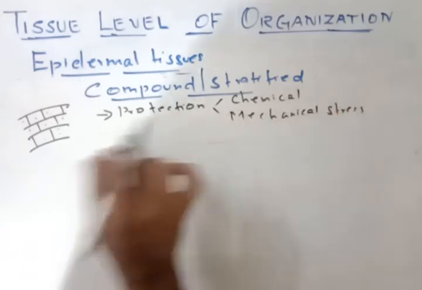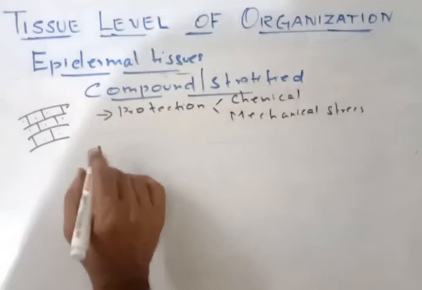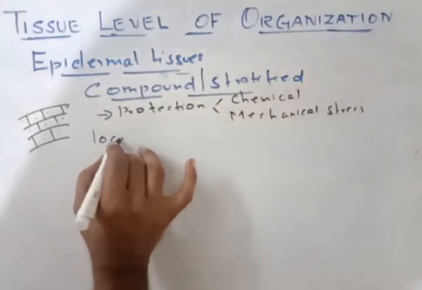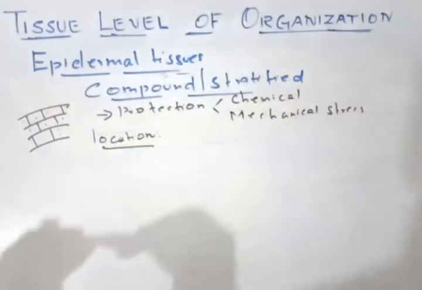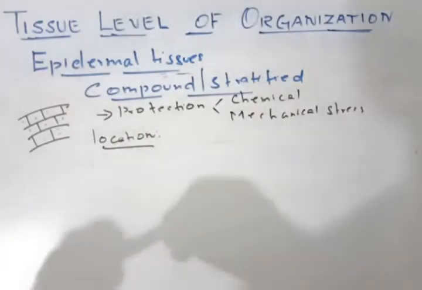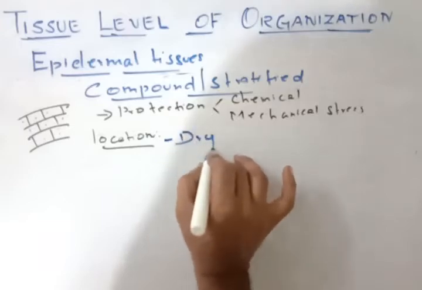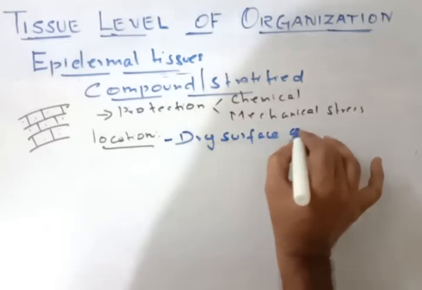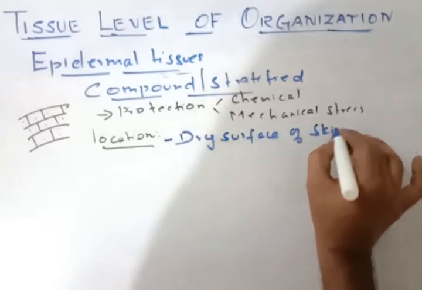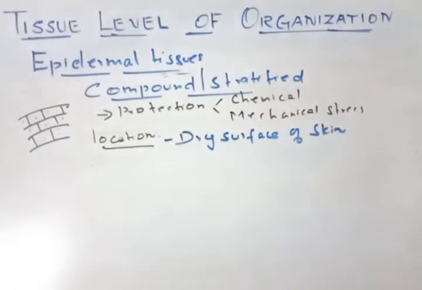So where is it located? These compound or stratified epithelial tissues are located on the dry surface of the skin. The skin is protected by this multi-layer from chemicals or any mechanical stress.